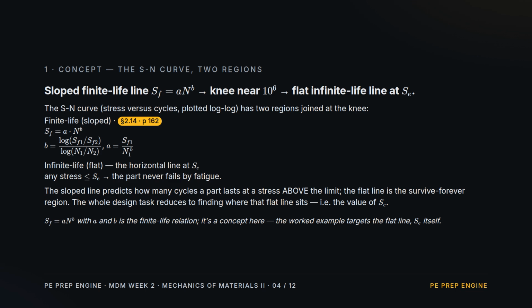Concept 2. The SN curve has 2 regions. The sloped part is finite life. A power law relates the fatigue strength to the number of cycles, with a slope and intercept fit from 2 known points. Follow it down, and it bends at the knee into a flat horizontal line, the infinite life region. Any stress at or below that flat line, and the part never fails by fatigue. So the entire job comes down to one number. Where does the flat line sit?